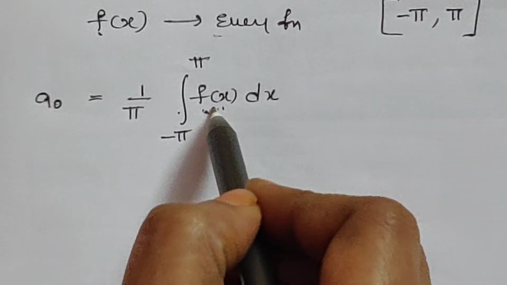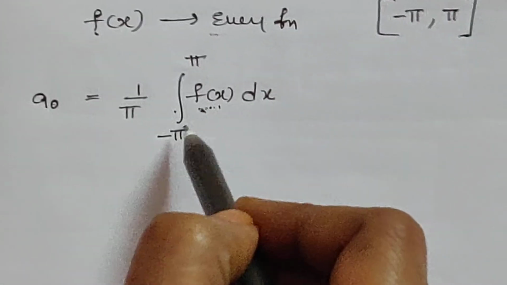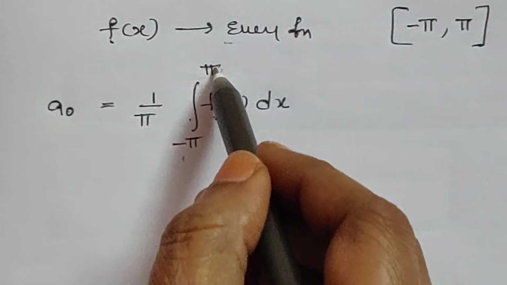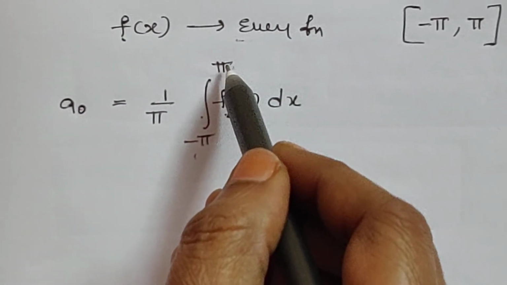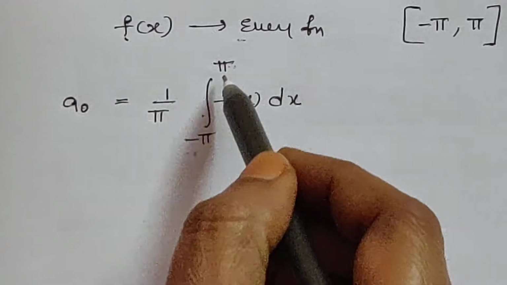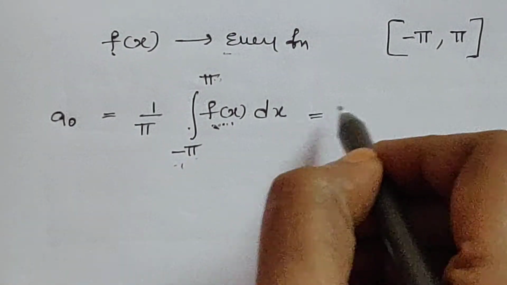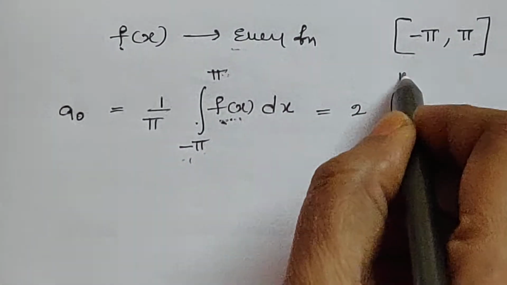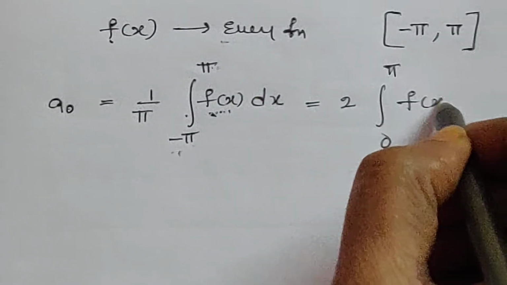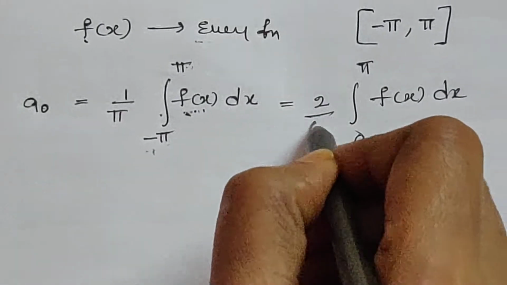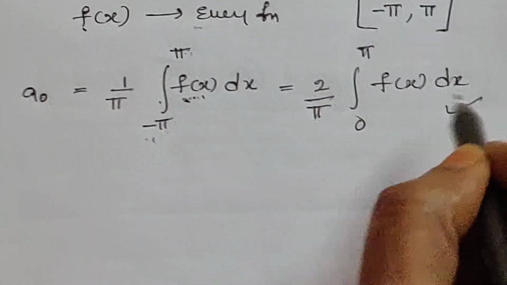So if the function under the integral is even, we are able to write minus a to a as 2 into 0 to a. Accordingly, minus pi to pi can be written as 2 into the integral 0 to pi f of x dx. This is the a naught value.